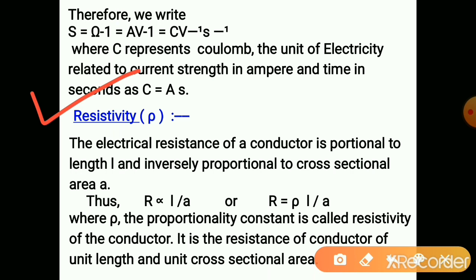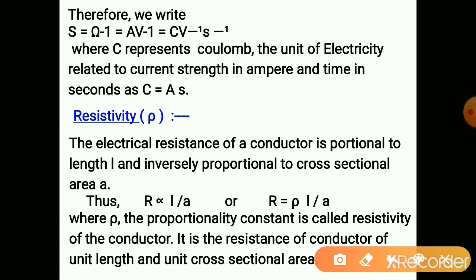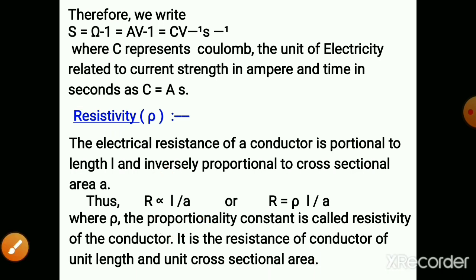Resistivity: the electrical resistance of a conductor is proportional to the length and inversely proportional to the cross sectional area A. That is, resistance is directly proportional to the length of the conductor and inversely proportional to the area of cross section of the conductor.